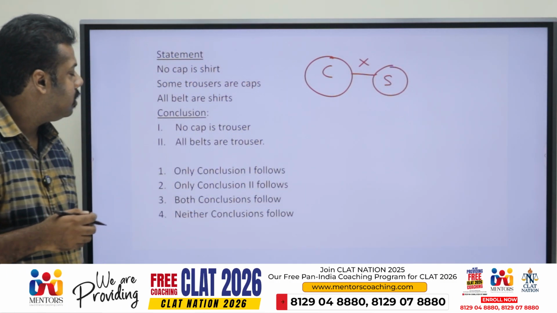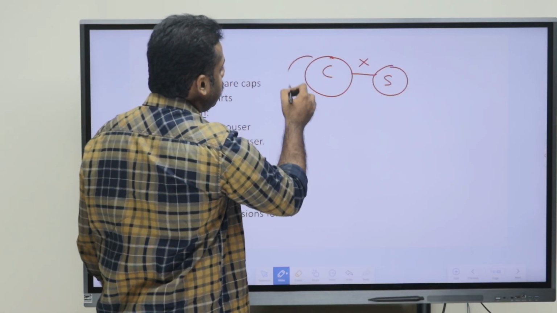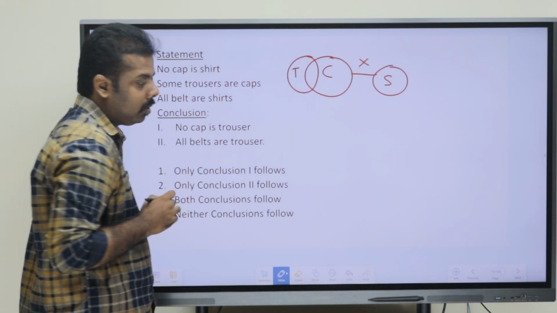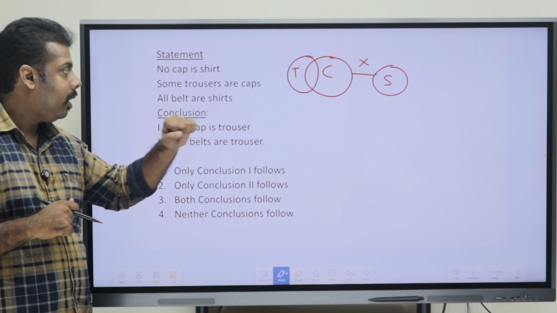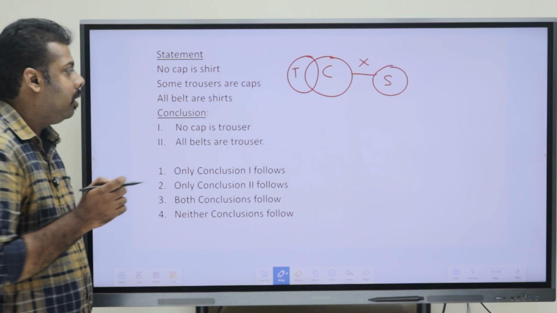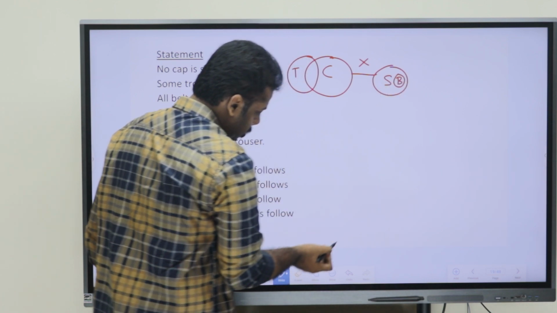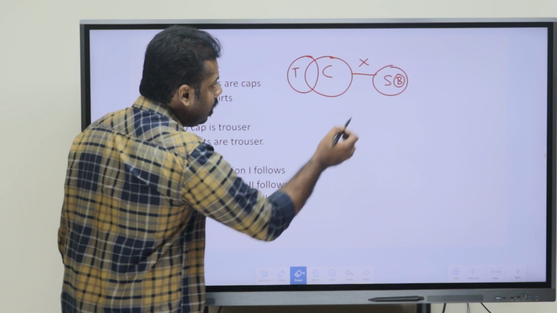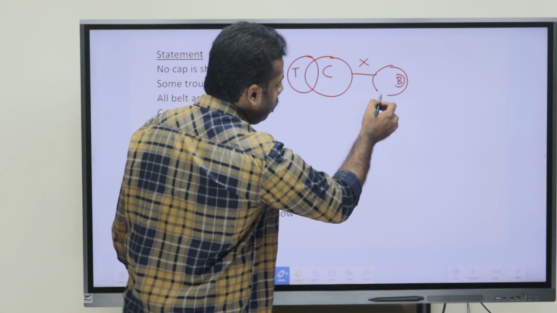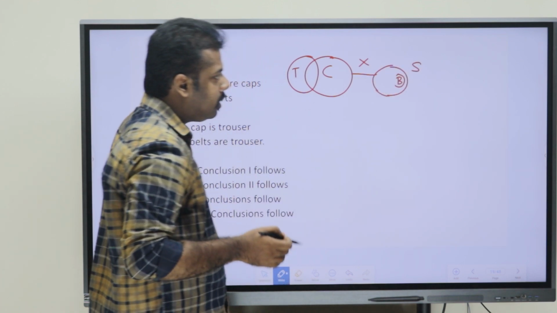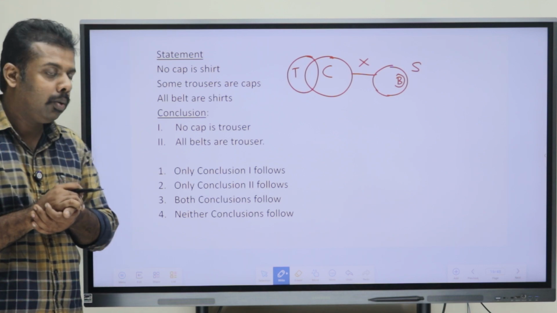Now the next statement says that some trousers are caps. So that means trouser and cap have a some relation. Okay. The last statement says that all belts are shirts. So belt has to be entirely inside the shirt. So what we can do here is, we can place the shirt outside.